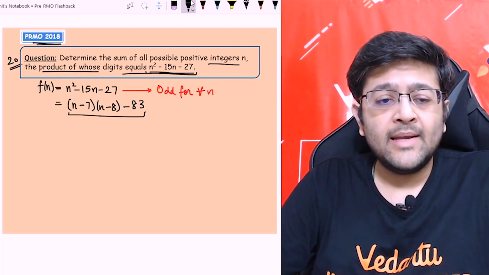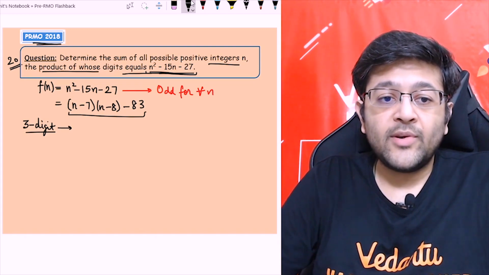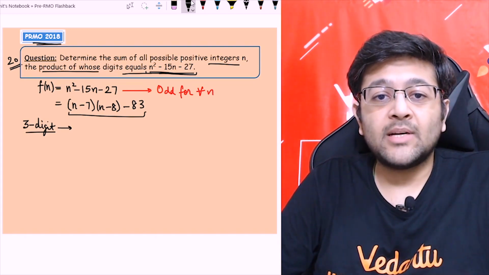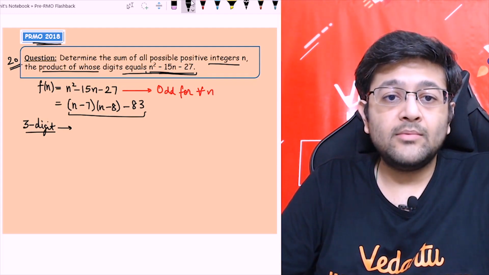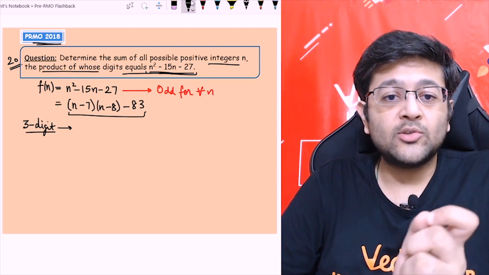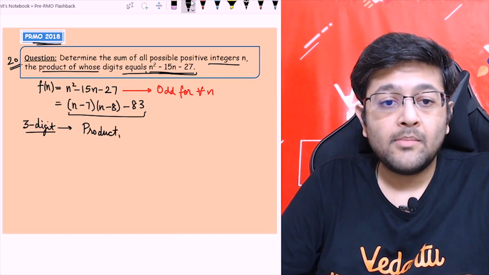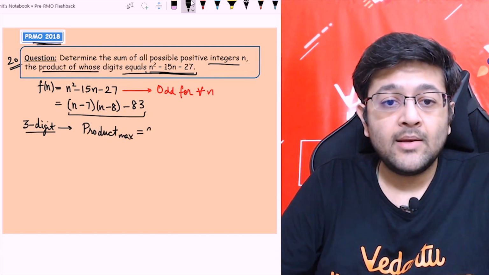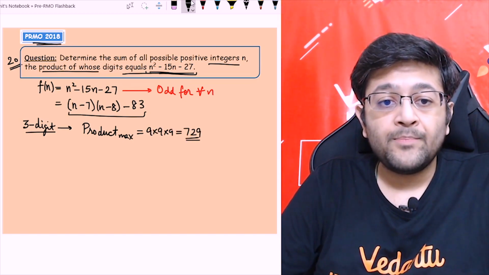One more thing, let's see. Let's consider that it is a 3-digit number. I'll tell you why; you will understand in a while. For a 3-digit number, what will be the maximum product that is possible for three digits? The maximum number could be 999, so all the digits could be 9. So the maximum product could be 9 into 9 into 9, that is 729.